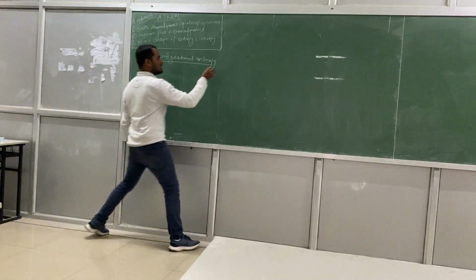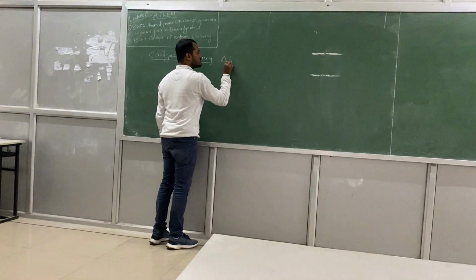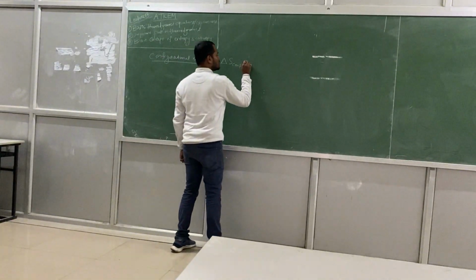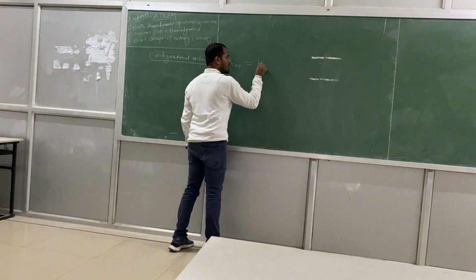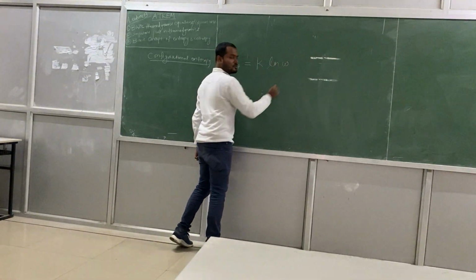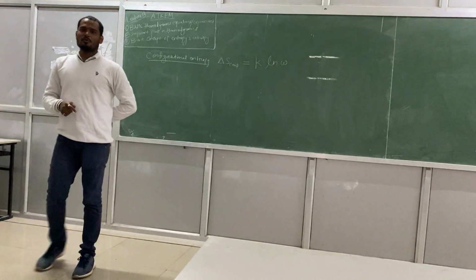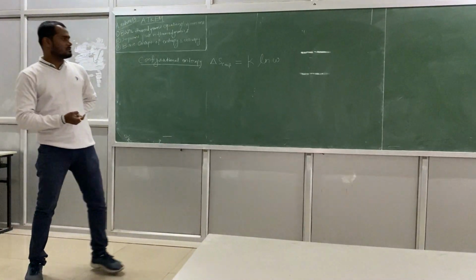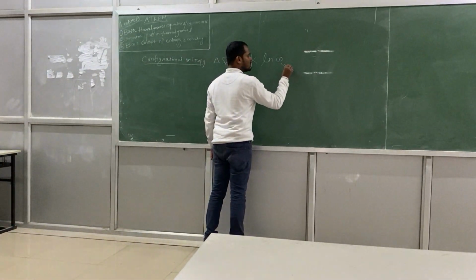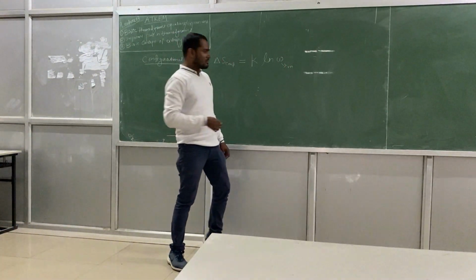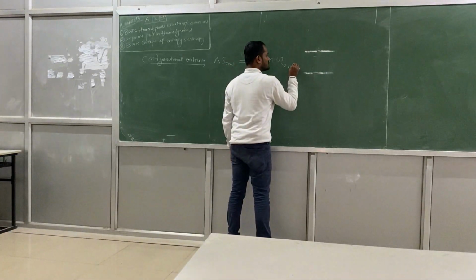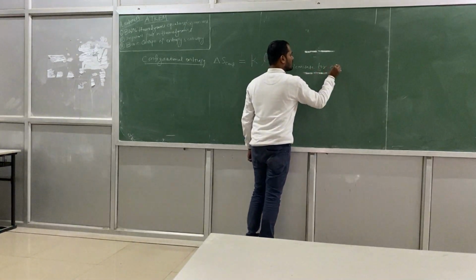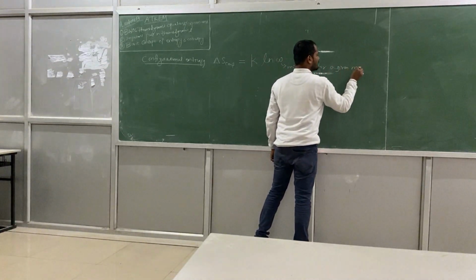It is basically written like this: delta S configuration equals k ln W. Yeah, you remember that. Very good. k ln W. k is the Boltzmann constant, and that is log W. W is, anybody remember? Sorry? Measure of randomness. Okay, this is microscale, for a given microscale.